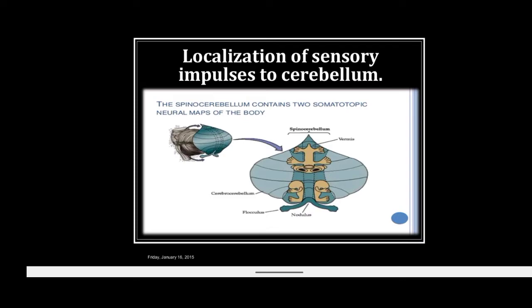The posterior area is located primarily in the paramedian lobule, and the body representation is a bilateral projection, less defined, and is erect. The auditory and visual areas lie primarily in the lobulus simplex, folium, and the tuber vermis. So the cerebellum is not concerned with consciousness of sensation.